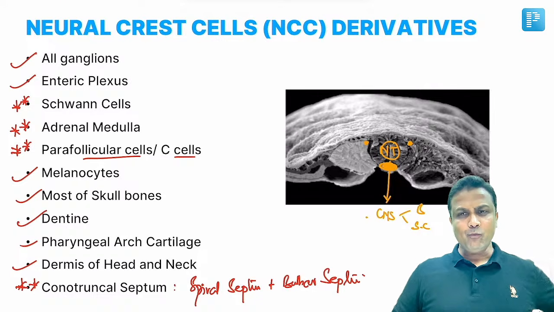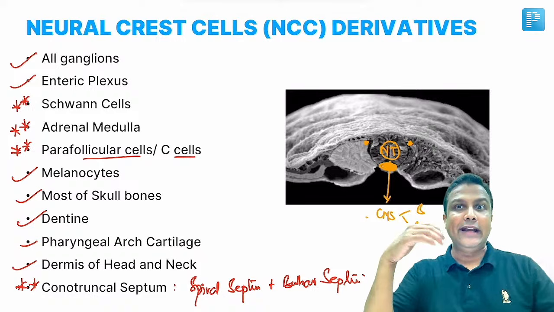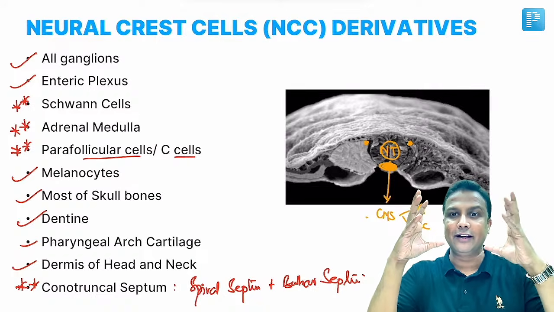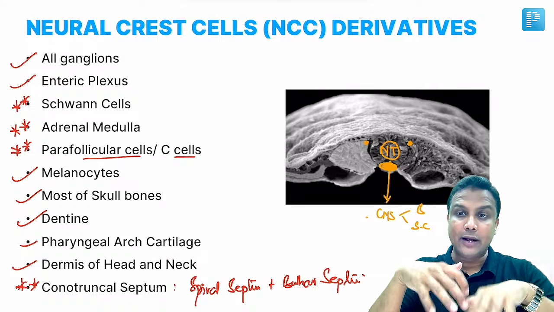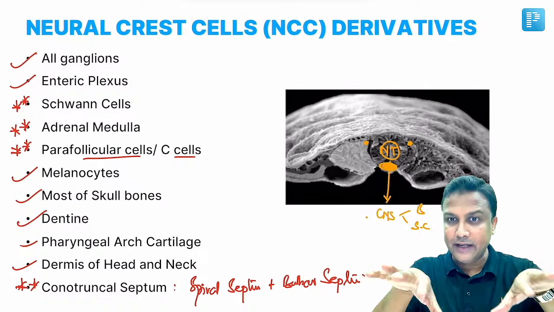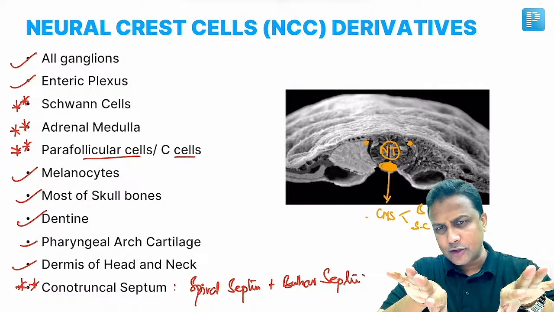Remember, notochord is the one which will be actually inducing the ectoderm. It stimulates the overlying ectoderm to form the neural tube. Fine. After that, what should happen? The notochord should actually be gone. It should be degenerated.